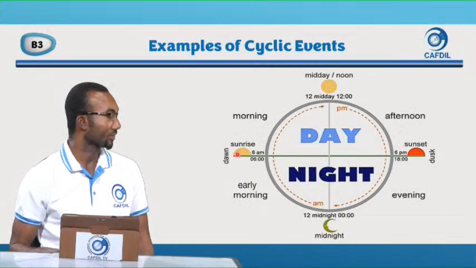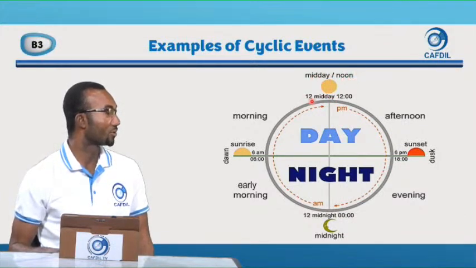So sunrise, that is what we call dawn, sunrise, morning. By 6 a.m. you'll be facing the sun, and then by 12 you'll be facing the sun squarely. By 12 you call it midday or noon.